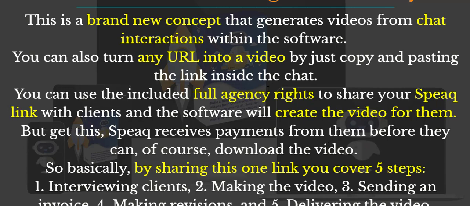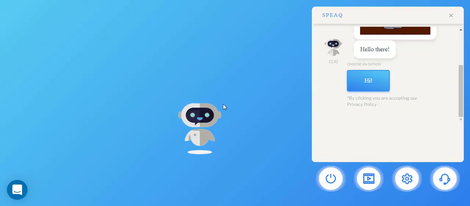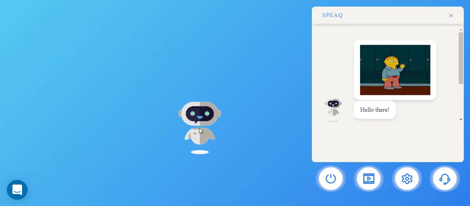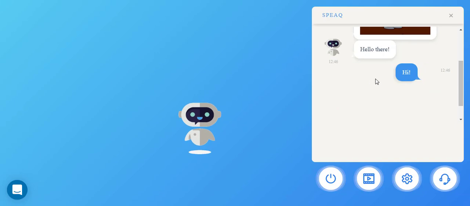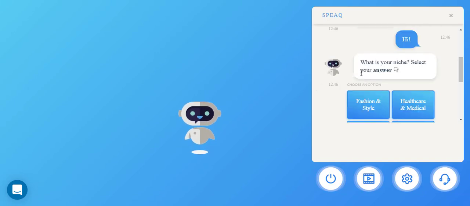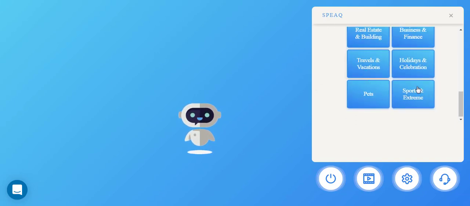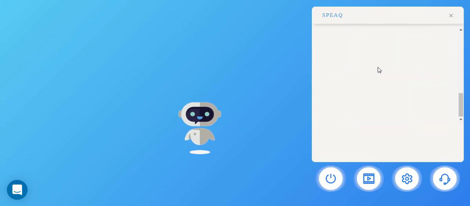So let me show you how this is done. Here we are inside the dashboard, and this is exactly what your clients will see once you share their link with them. First of all, this is the little Speaq chatbot, and it says hi. You can say hi right back. The first question will be to select your niche. I'm going to go with business and finance here.